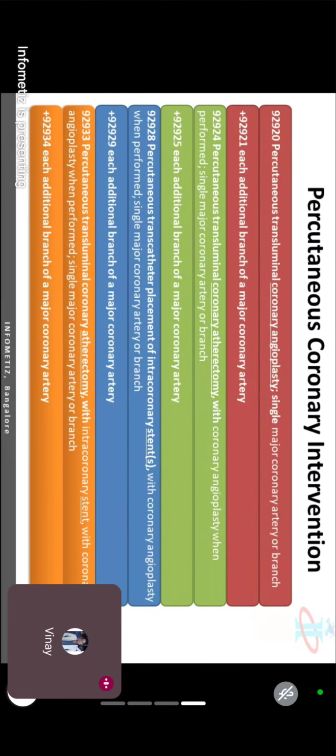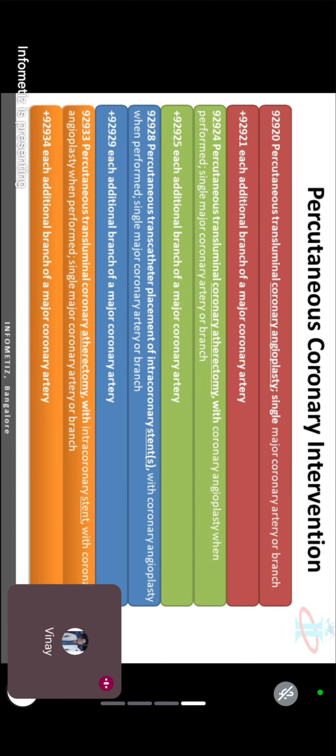92920, 92921. What you can do is just write down the codes, only the codes, and make a set. For one code, write down CAP. What do you mean by CAP? Coronary angioplasty. What is this code? I will tell you later, in some time.